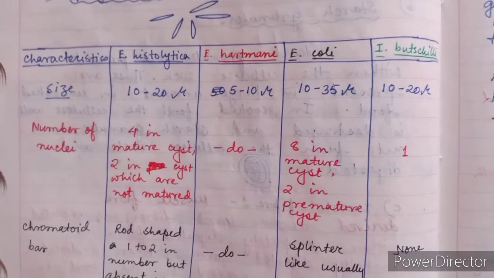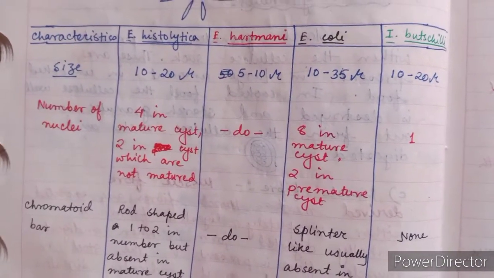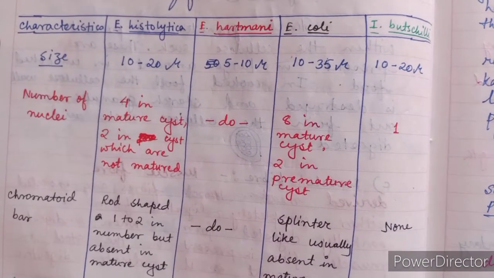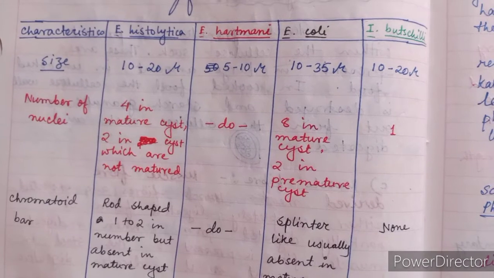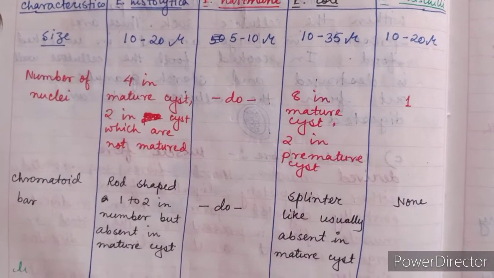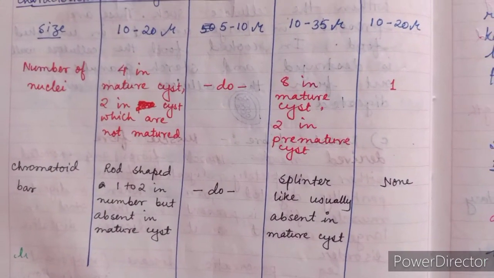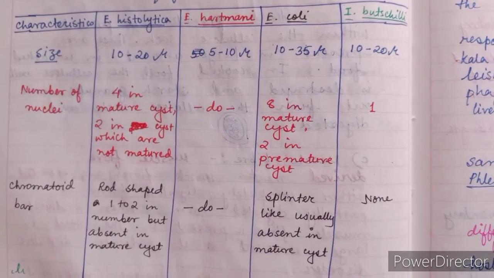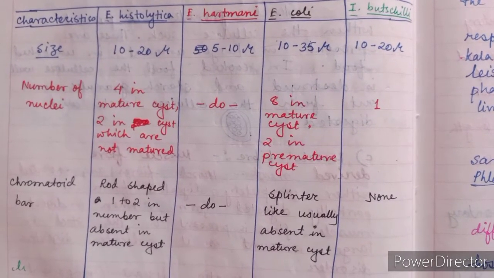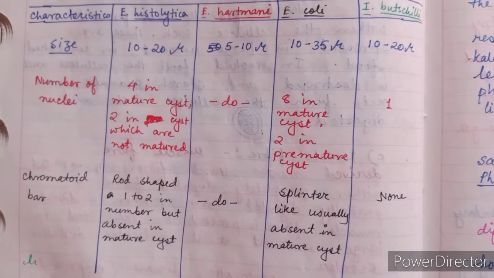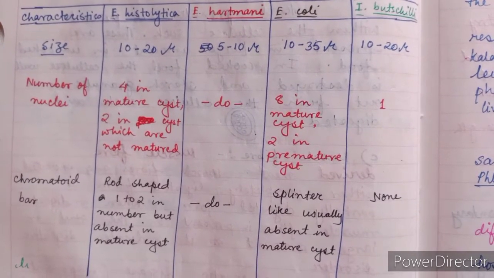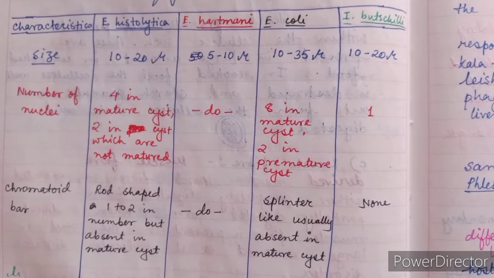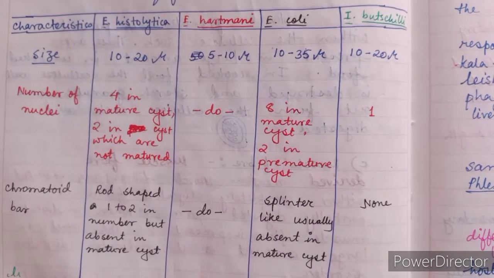Then I will discuss the characteristics of some parasites which are present in stool. Those are Entamoeba histolytica, Entamoeba hartmanni, Entamoeba coli and Iodamoeba butschlii. And I will discuss the size, number of nuclei, and chromatoid bar present in these cysts. These are the characteristic features. First we will observe the size, then number of nuclei, chromatoid bar, and according to this we can identify the different types of parasites or parasitic cysts present in stool.